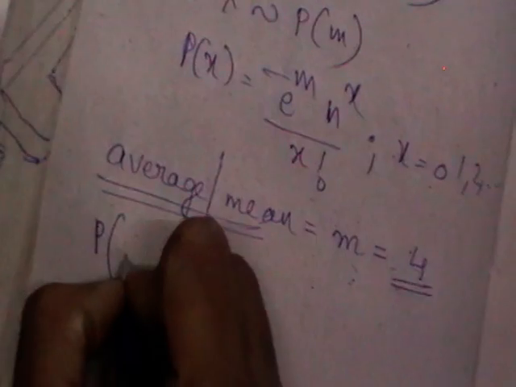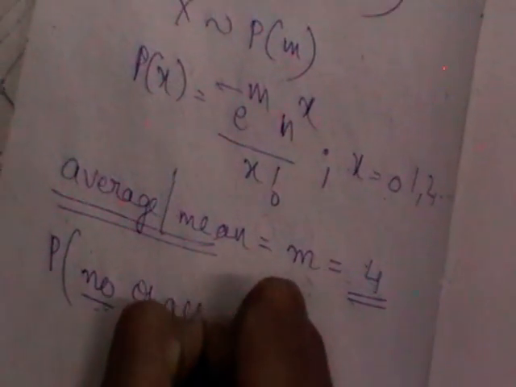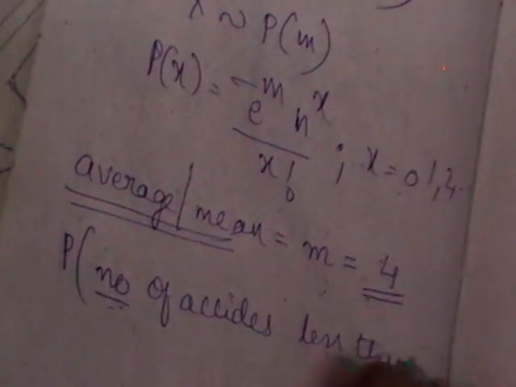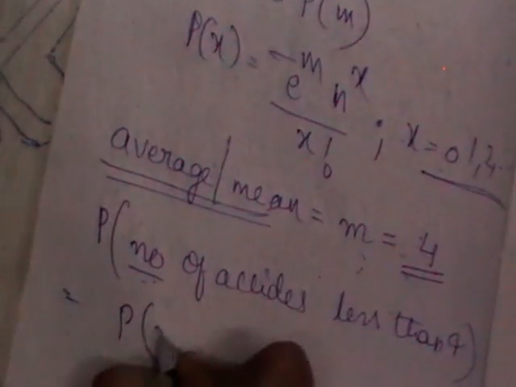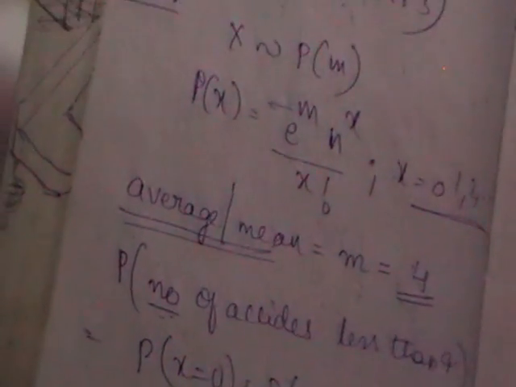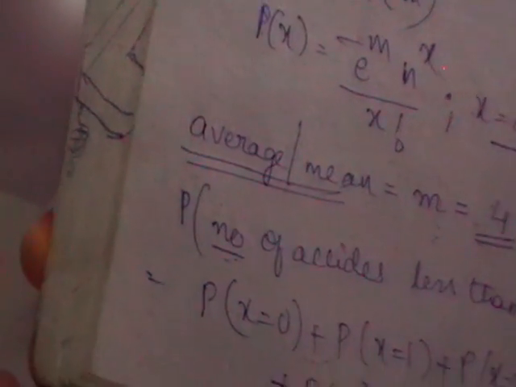You need to calculate the probability that the number of accidents is less than 4. Less than 4 means, as x starts from 0, x may be 0, maybe 1, maybe 2, maybe there may be 2 accidents or 3 accidents. It's not a particular value.